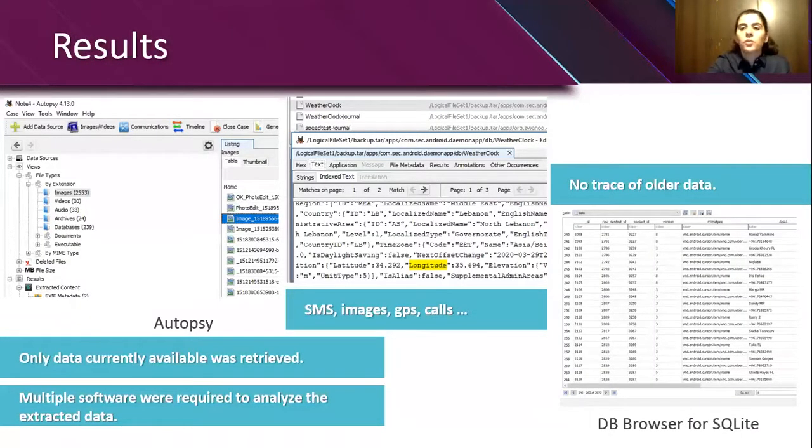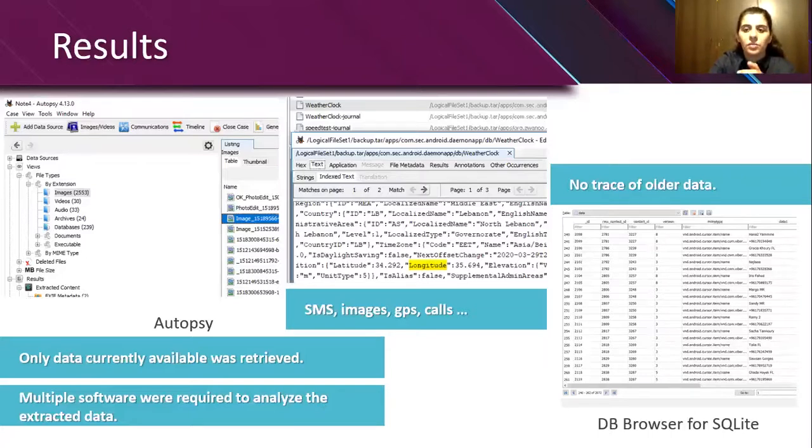The image that we acquired is then analyzed using Autopsy. We'll see straight away that the data found is only the data currently available on the device. We have a little over 2,000 images, a few videos, and some audio. Now, if we search for longitude, we will find a GPS location on this device from the weather application.